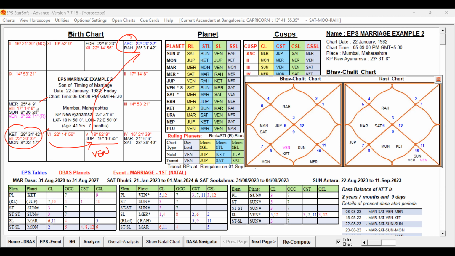That Rasi Lord Venus is conjoined with the 3rd Lord Sun in the 7th house. So the Rasi Lord is posted in the 7th house in conjunction with the Sun, and Ketu is occupying the seventh house. The seventh lord is posted in the fourth house. So we know that the seventh house is not well posted, but not badly posted either, as the Rasi Lord is posted in the seventh house.